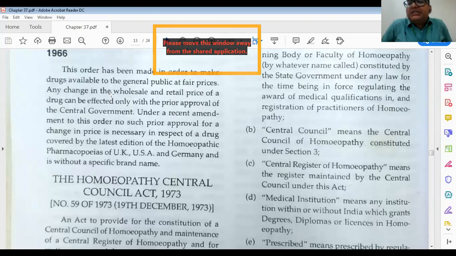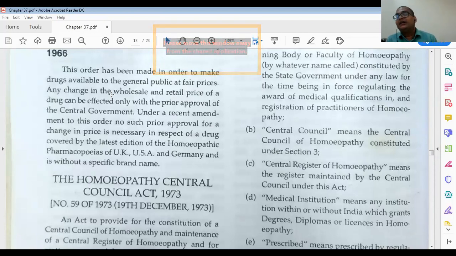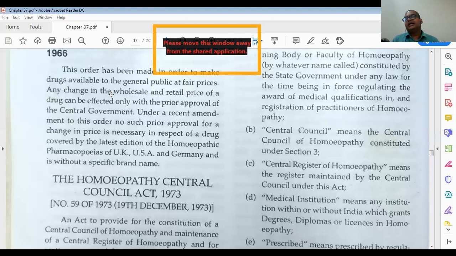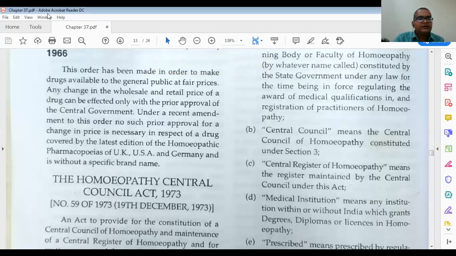I have not seen questions on this in homeopathic pharmacy, but I have seen a short note question on the HCC Act 1973 in organon of medicine. So just remember the Homeopathy Central Council Act 1973. And just go to the website of the Central Council of Homeopathy; now also we can go to the website.